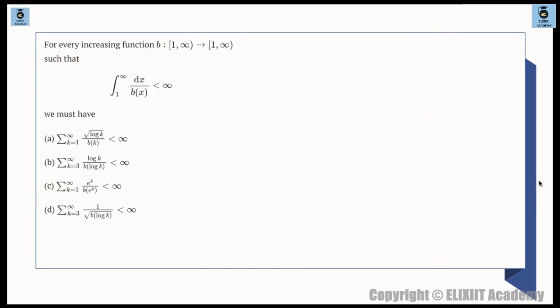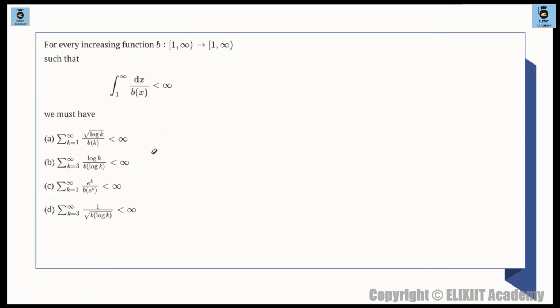Okay. For the next question, which says that for every increasing function b from 1 to infinity to 1 to infinity, a function b which is going from 1 to infinity, and the codomain is also 1 to infinity, such that the integration from 1 to infinity of dx upon b of x is less than infinity. This simply means that this integral is convergent. So it says that if this is convergent, then which of the series is convergent?